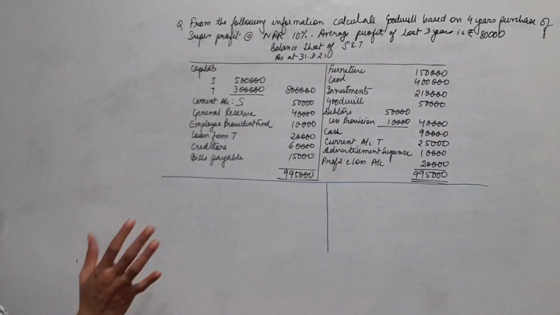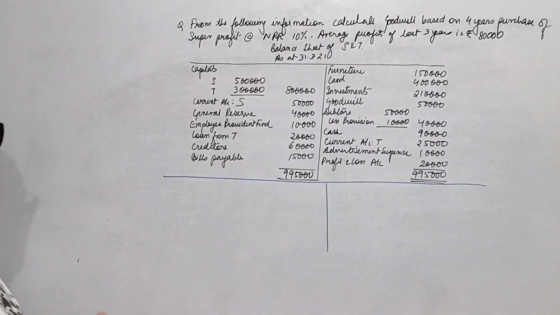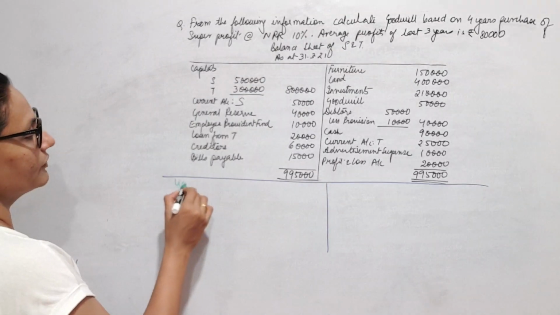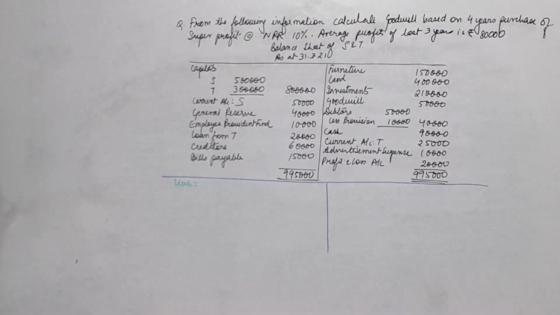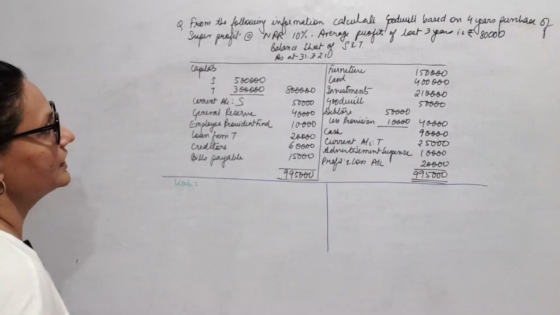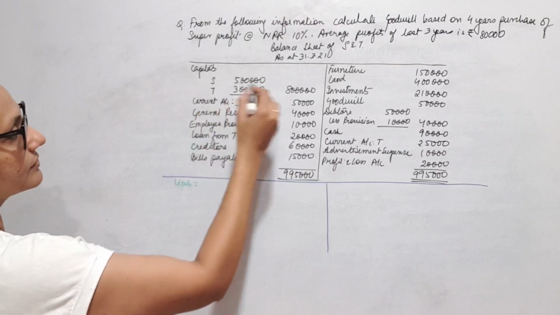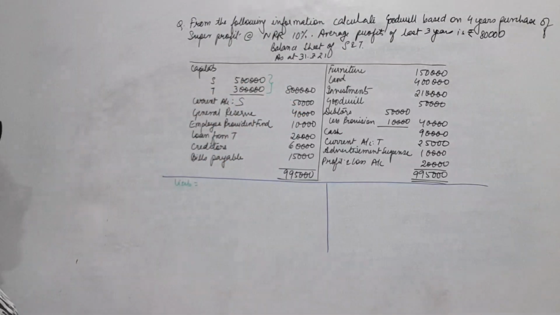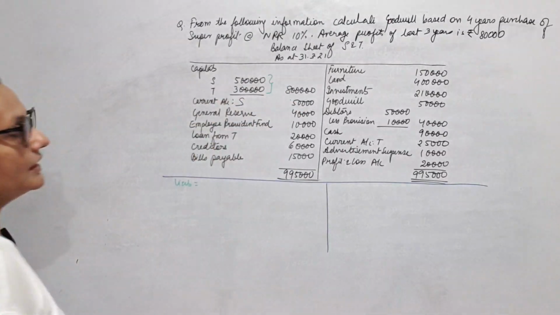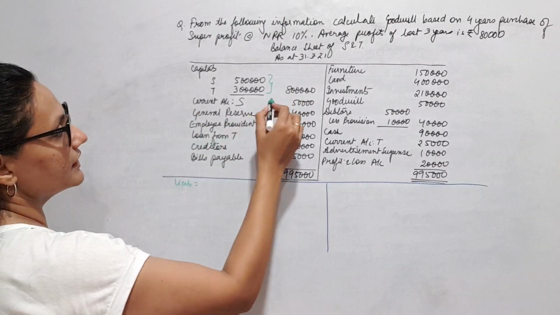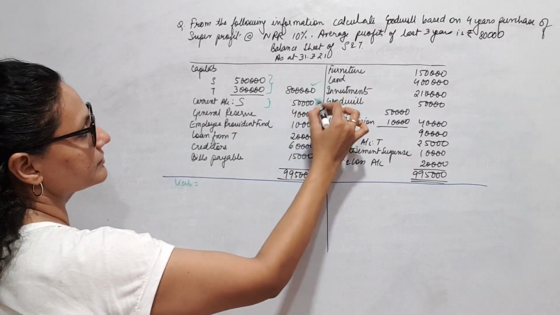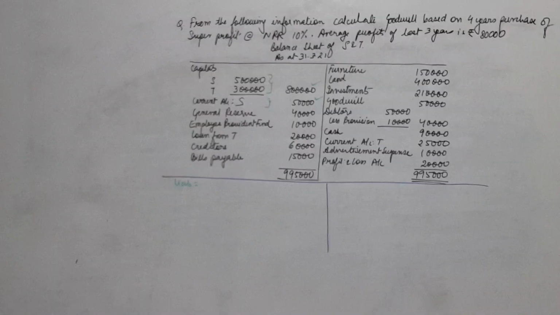I'm telling you from both sides, both approaches. See, follow whatever you've written in your formula. Okay. From the liability side, please see. Liability side says partners' capital accounts. So both of these should be added. S and T current account. Yes, it is appearing here. So this also will be added. Correct? This is the liability side approach.